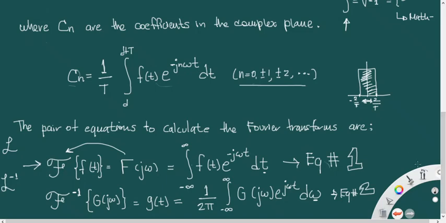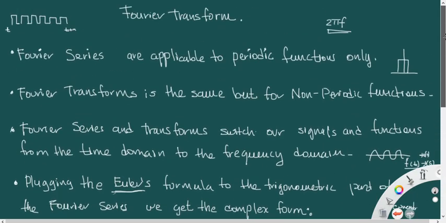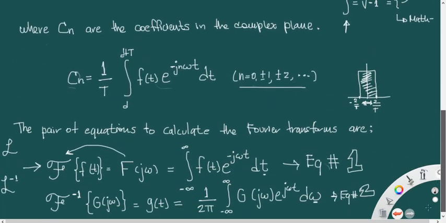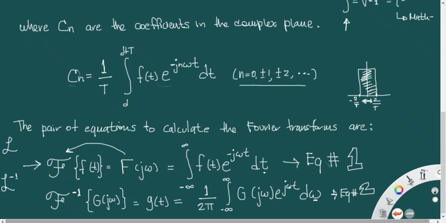And let's work out some examples in our next class. So this is a brief summary of what the Fourier transform is about. I hope this is clear and understandable for you.